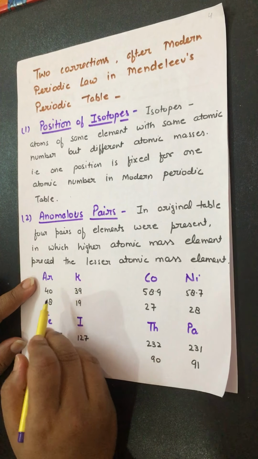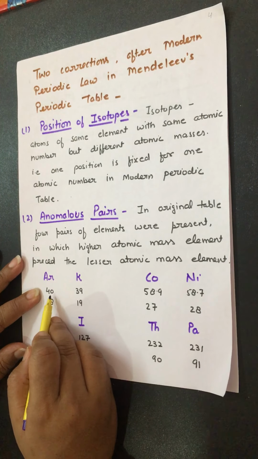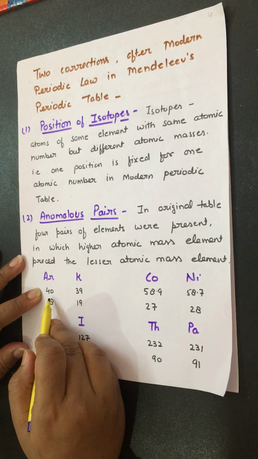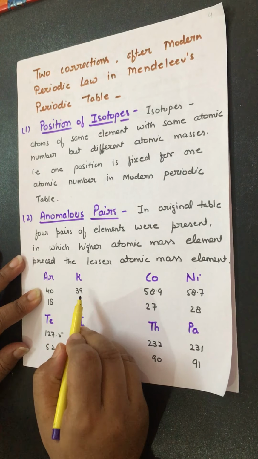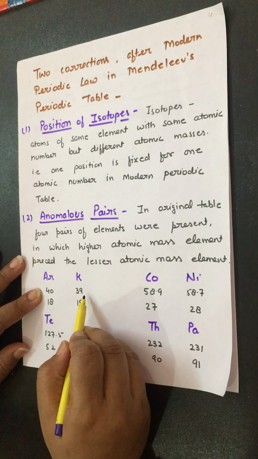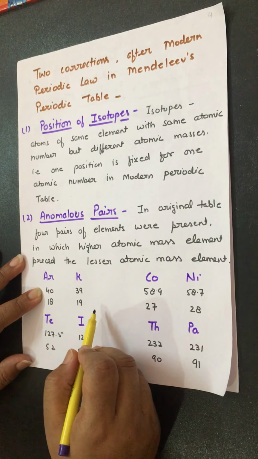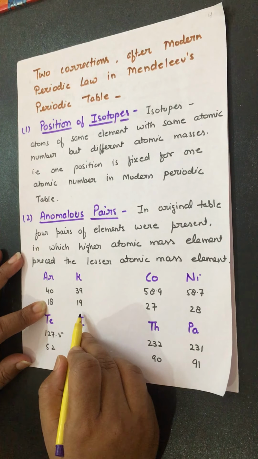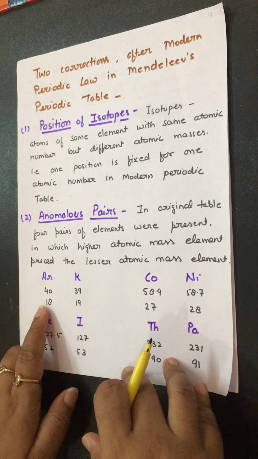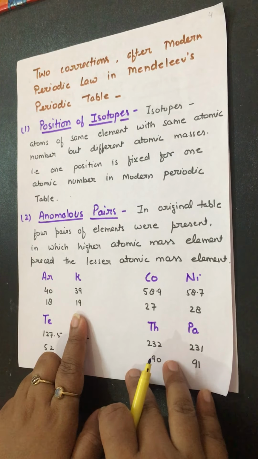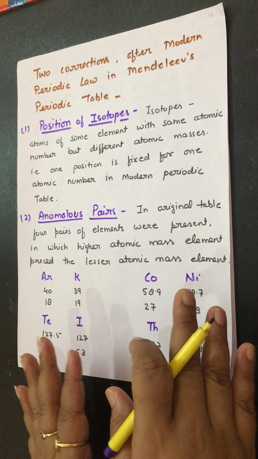Argon's atomic mass is 39.9, which I round off to 40, and potassium's is 39.1, which I round off to 39. But look at their atomic numbers: argon is 18 and potassium is 19. According to atomic number, which comes first? Argon, and which comes later? Potassium. It means the series was okay.